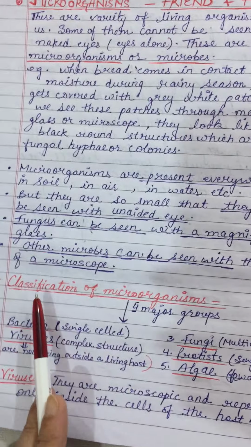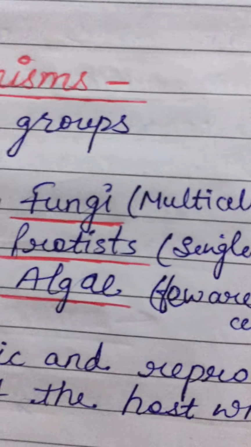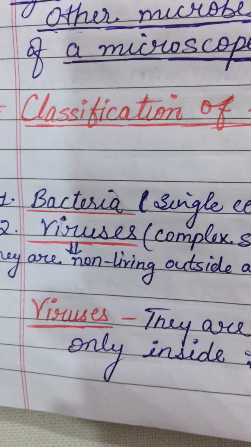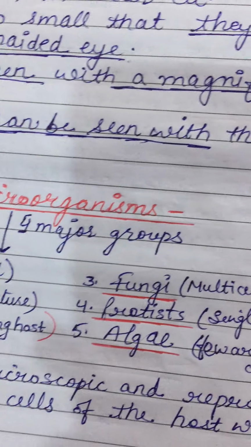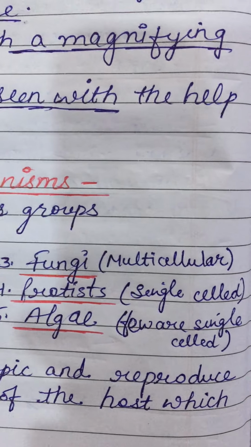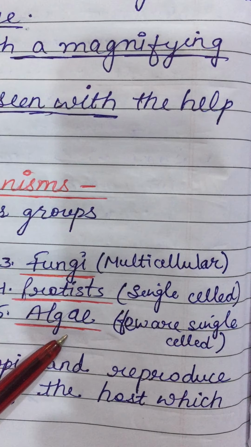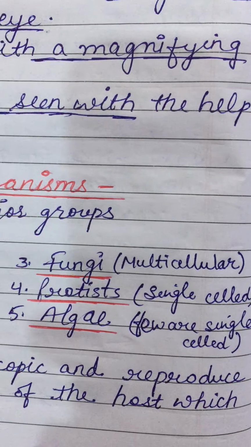Now let's talk about the classification or types of microorganisms. Microorganisms are broadly classified into 4 major groups: bacteria, single-celled structures; fungi, which is multicellular; protists, which are again single-celled; or algae. Few are single-celled among algae.